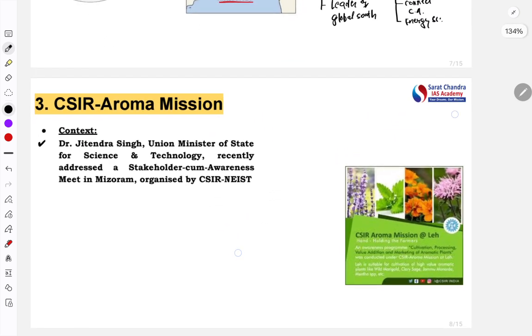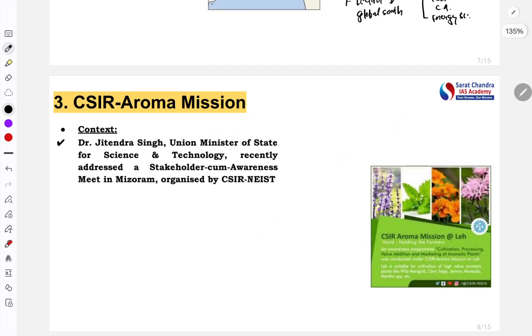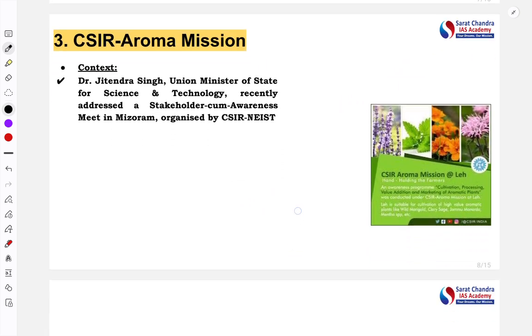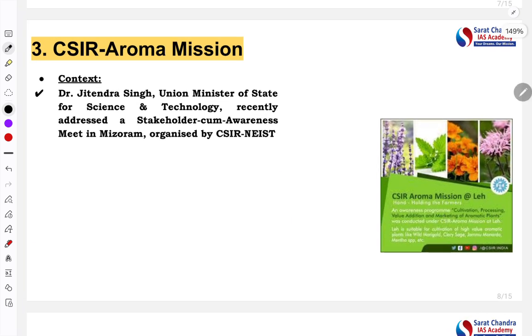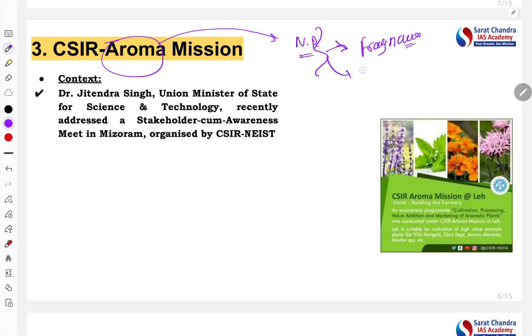Okay, let's move to the next article. Next article is the CSIR-Aroma Mission. First of all, what is aroma? Aroma are those natural products. It can be synthetic also. So synthetic or natural product which gives a certain kind of smell or a certain kind of fragrance. So these are basically the essential oils.